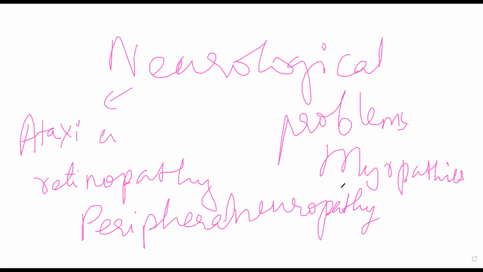Retinopathy is damage to your retina, and as a result, damage to your retinal neurons as well, and the retinal nerve altogether, and damage to your vision altogether. Peripheral neuropathy means damage to the peripheral neurons which are present in your fingers, in your toes, all the peripheral locations. Central location means your brain and spinal cord. Periphery is everything other than brain and spinal cord. So those that are coming out of the spinal cord and going far away are peripheral neurons. Anything that damages your peripheral neurons will cause peripheral neuropathy. Okay? Those neurons will get damaged.